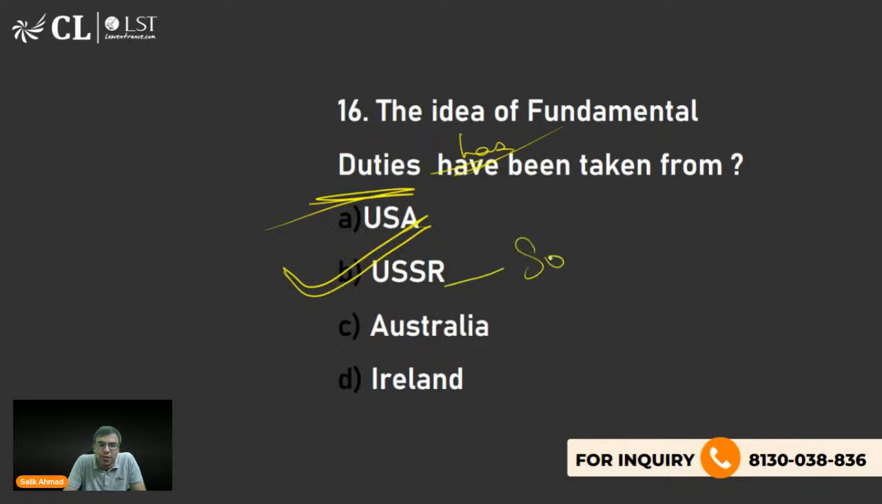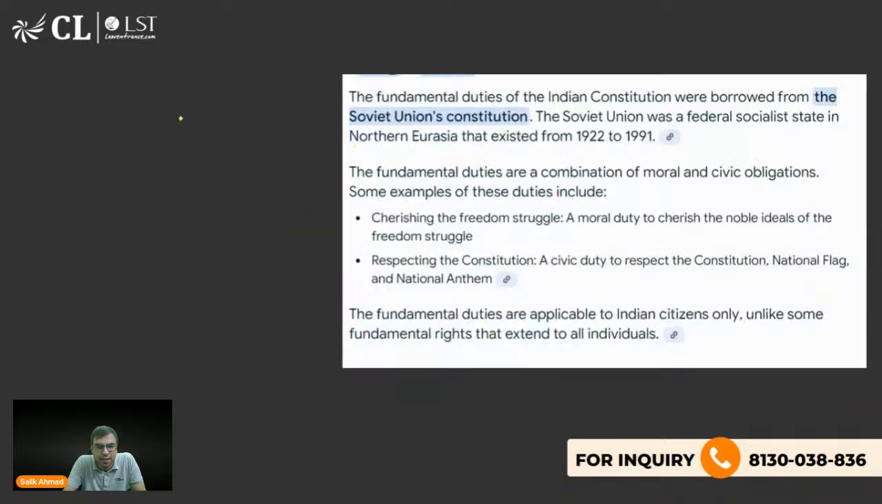USSR, or the Soviet Union as it is called, means before 1991. It collapsed in 1991 and now we are left with Russia. Yes, Deeptakshi, you are also right. B is the right answer. It was taken from the Soviet Union.